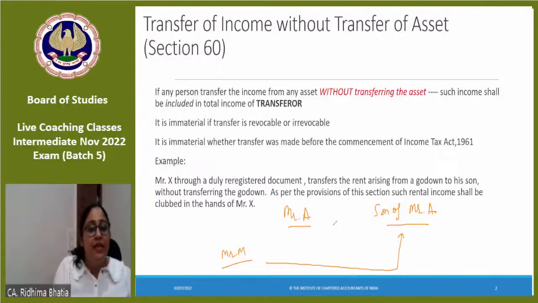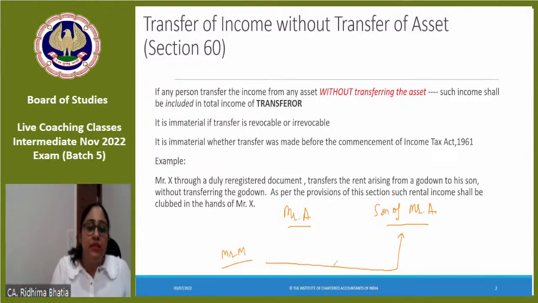So what did Mr. A do? He did not make his son an owner, but he just gave an instruction to Mr. M that you will not deposit the income in my account, but you will deposit the income in my son's account. Okay. So now this is a typical case of diverting your income.